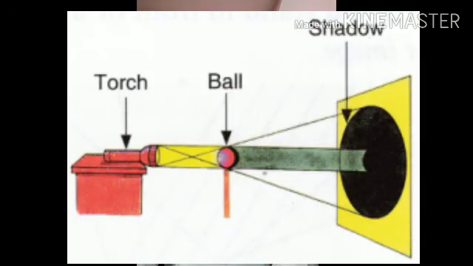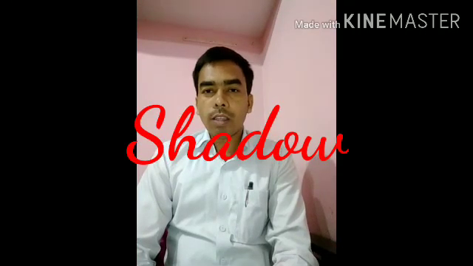So when any opaque object comes in the path of light, it blocks the path of light and a dark shape is formed on the opposite side of the light source, that is called shadow.